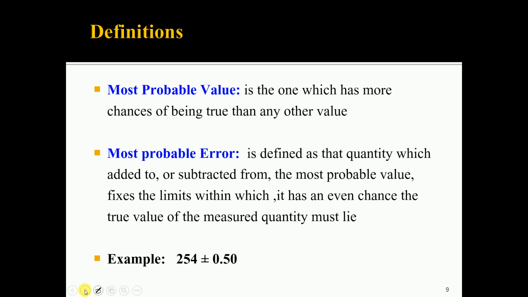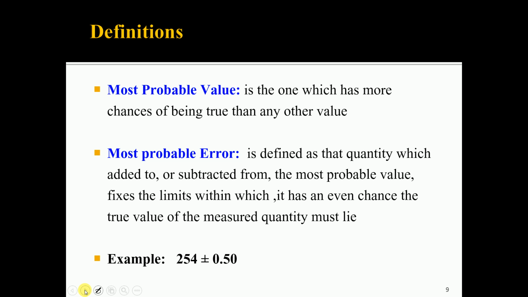Commonly it is abbreviated as MPV. Most probable value is the one which has more chances of being true than any other value. That value is deduced from the several measurements on which it is based.